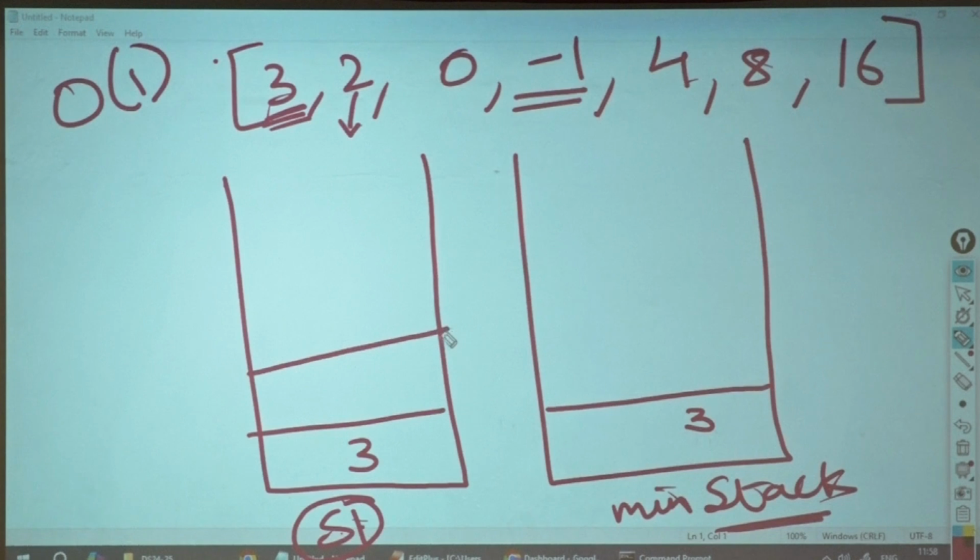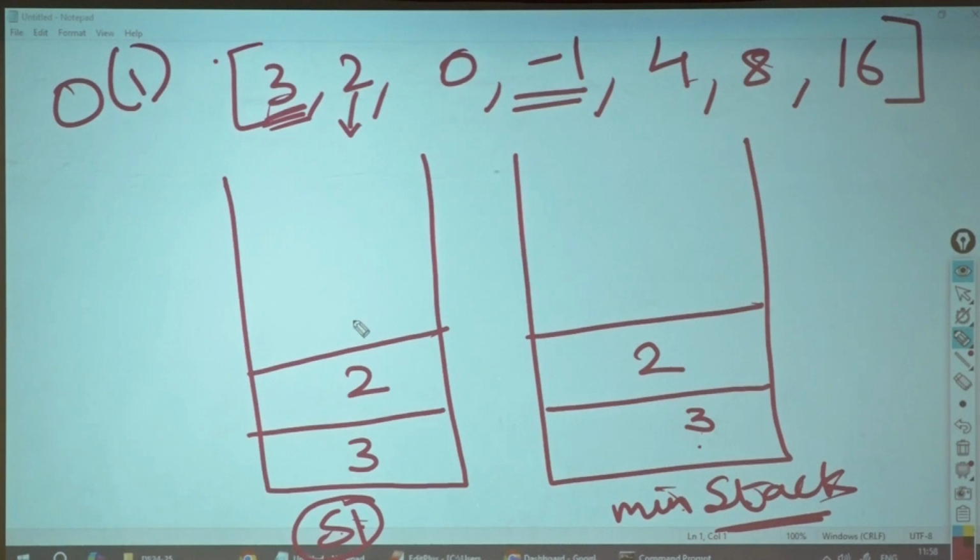Just insert 2. Here, push 2. But before pushing 2 into the min stack, what will you check? Excellent. What is top of the min stack? 3. Is my incoming element less than 3? Yes. Then what will I put here? 2.